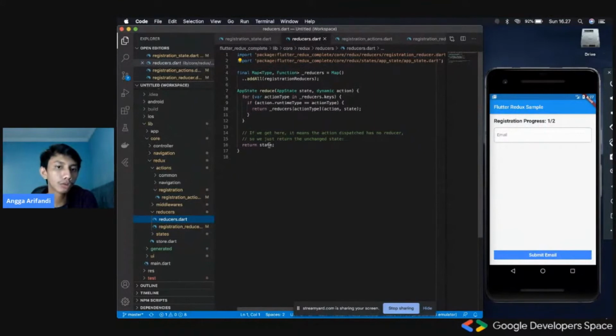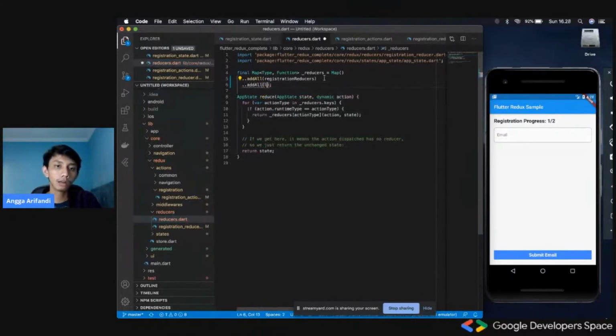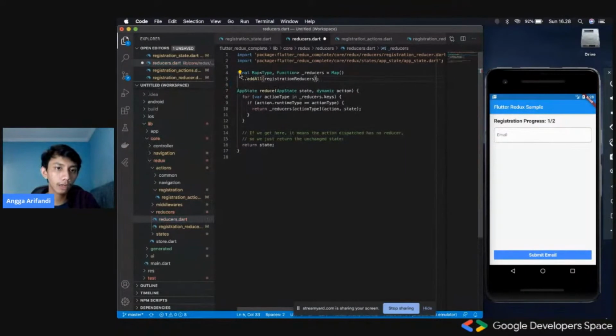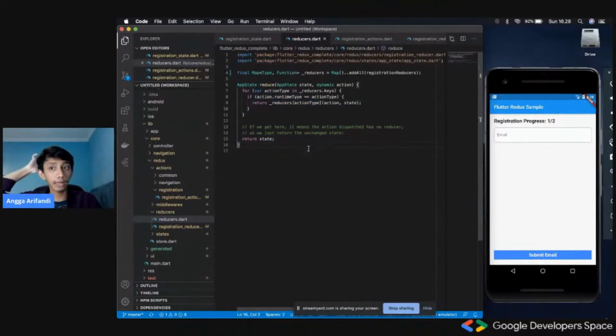Basically, we would store all the reducers inside our map, and inside the map, for example, if I add some login reducer, I could call something like add all login reducers and so on and so forth. So you can just copy this exact code. This is not final. This is just a strategy for how we can make this as clean and neat as possible. So I'm doing it like this.